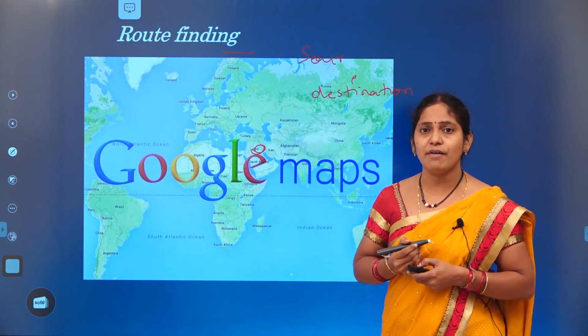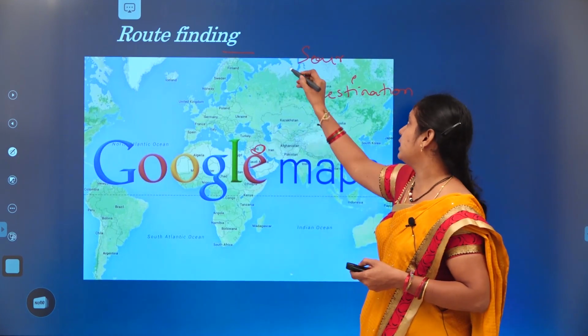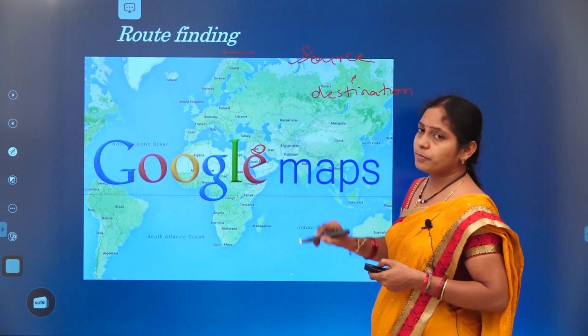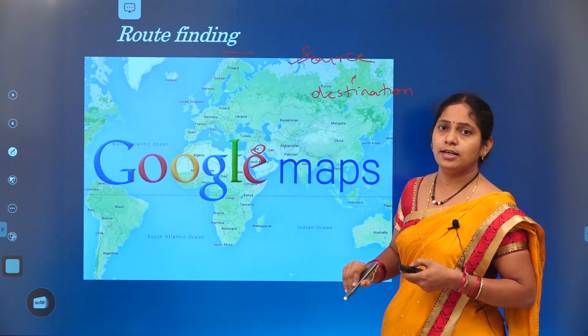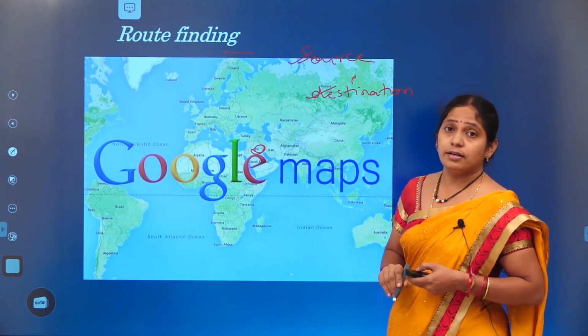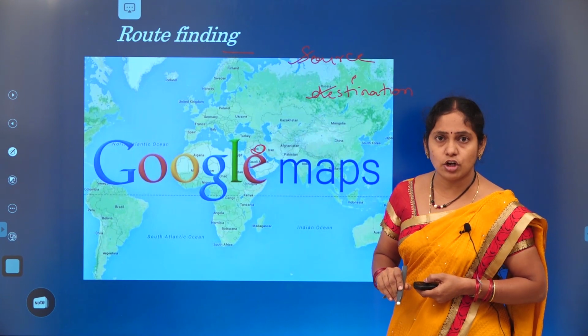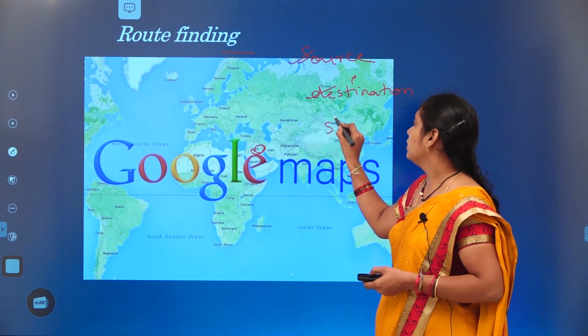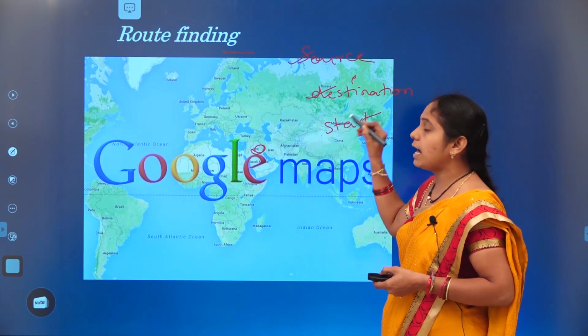So, what is the process we are following here? First we are selecting the source location or the current location, and then we give the destination location. Then you need to press the start direction button.